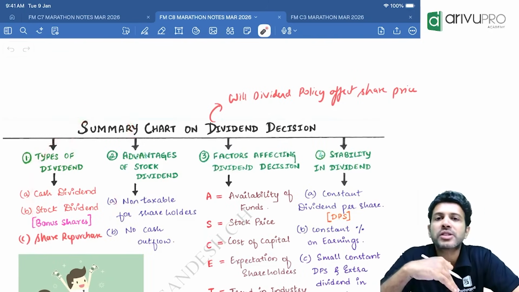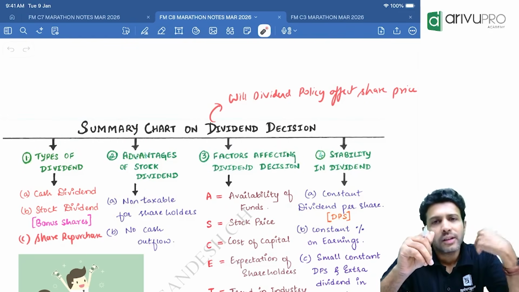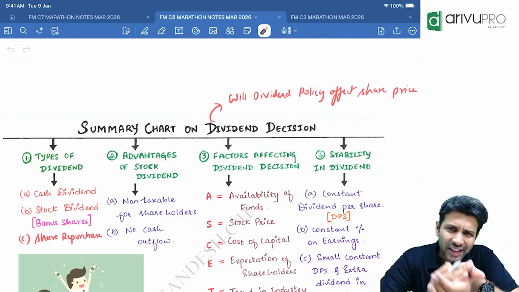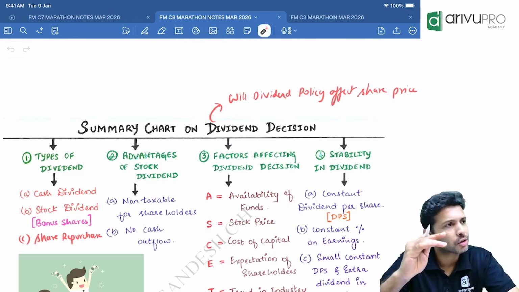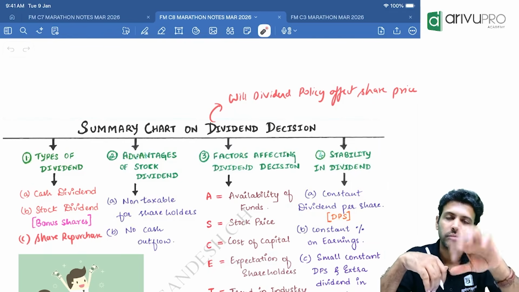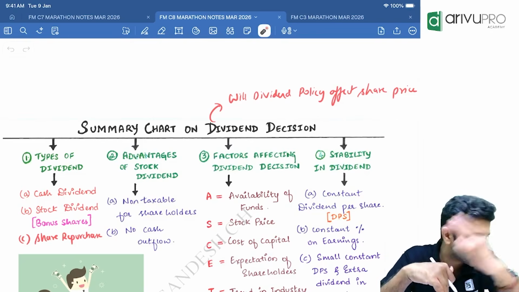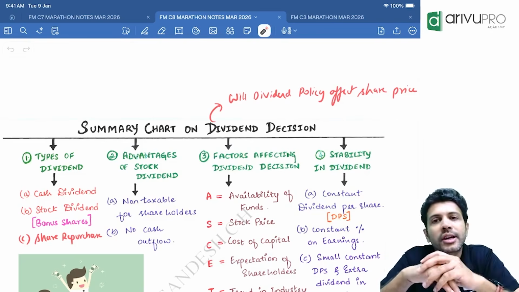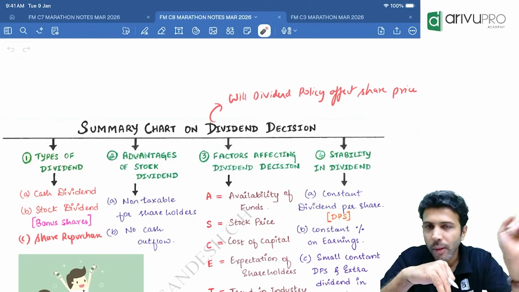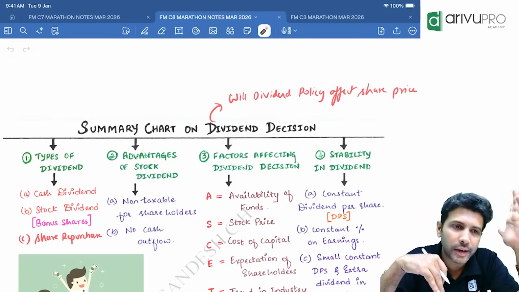There are a few forms of dividend. One is cash dividend, where dividend is paid in the form of cash. When we say cash, it's not necessarily cash, it could also be a bank transfer. Another one is stock dividend, which means giving out bonus shares. If a company issues bonus shares, that is also considered one form of dividend, because on bonus shares the company will not collect any money. It is given for free.